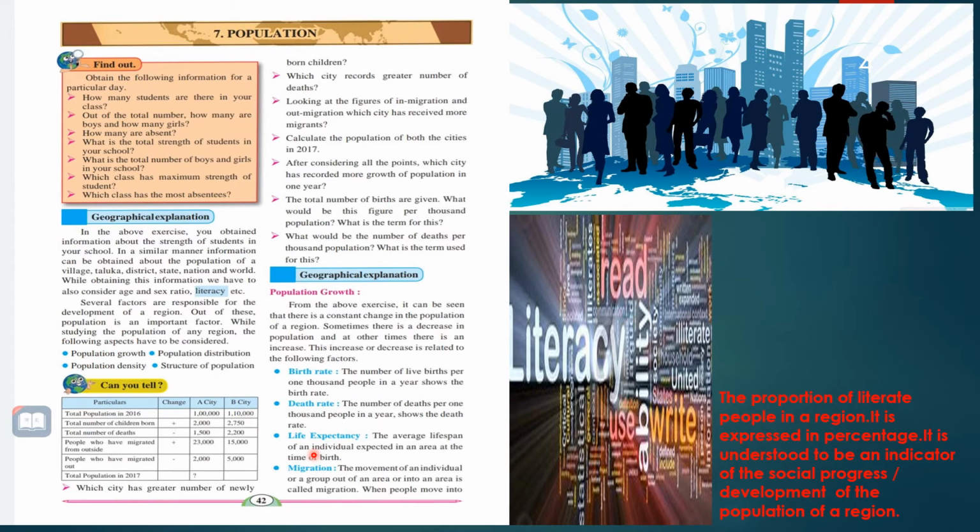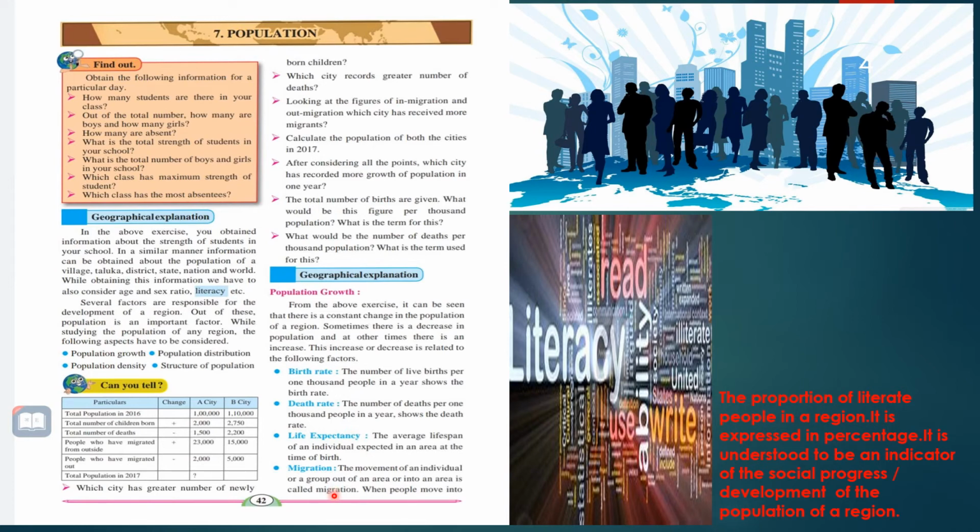Next, the third factor. The name of the factor is life expectancy. So what is life expectancy? The average lifespan of an individual expected in an area at the time of birth. Life expectancy: the average lifespan of an individual expected in an area at the time of birth. And the last factor is migration.